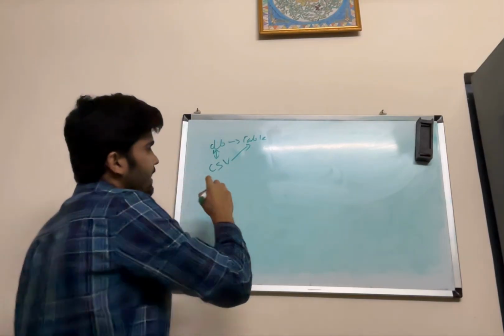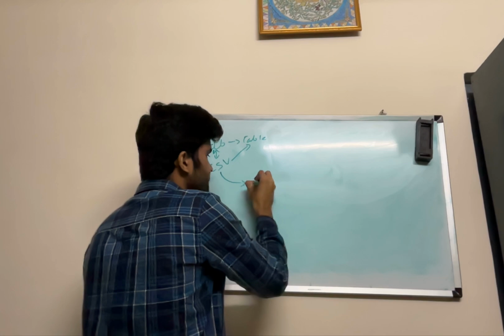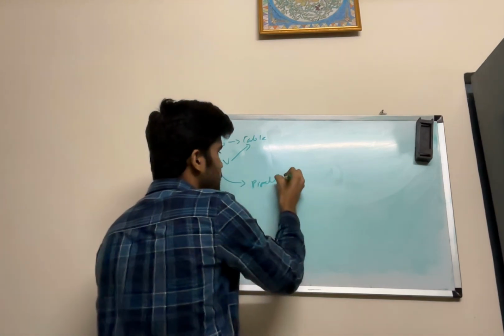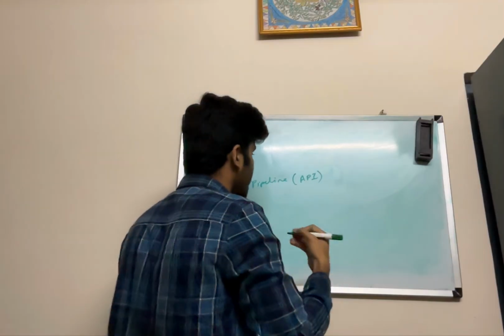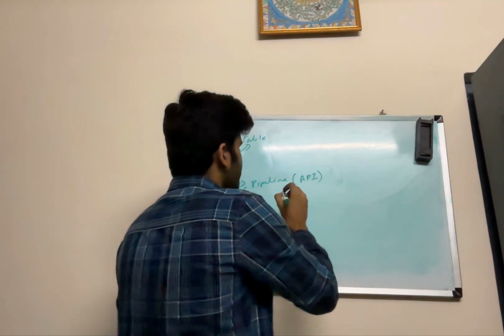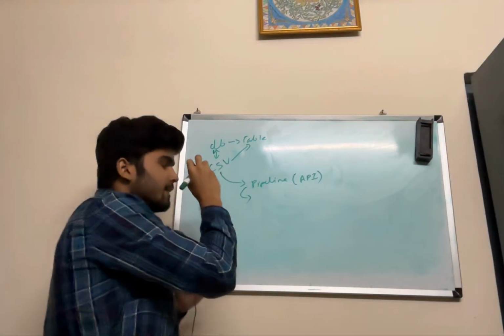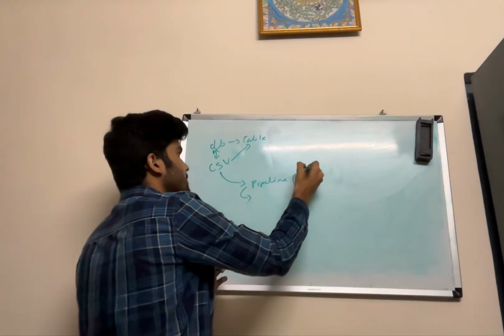So what I tried, why not just form some kind of pipeline? This is not a pipeline, this can be an API also. I am calling it a pipeline for my satisfaction because I want to look cool in front of you guys. Okay, so for some instance, just think about it like an API. And what does the API do here?